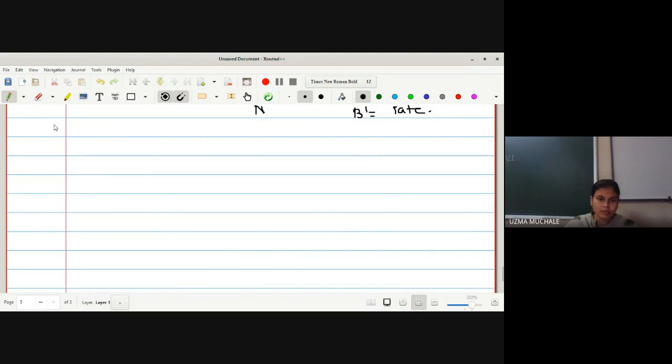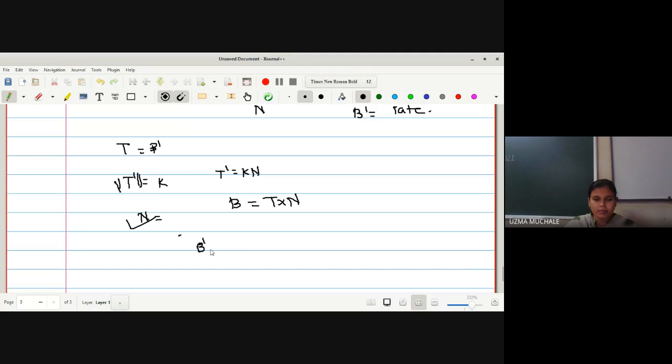Right, T is nothing but B dash. T dash is nothing but norm of T dash is nothing but k. Right, N is nothing but find out with the help of T dash is equal to k into N. Right, so N is also found. What is B? B is nothing but T cross N, as they are forming a frame field. Right. What is B dash?